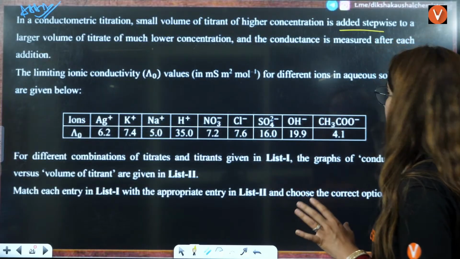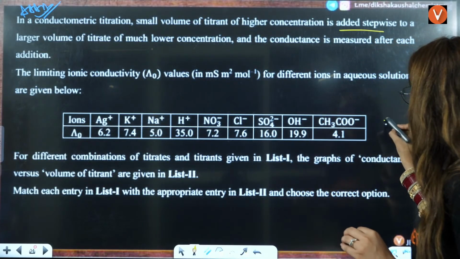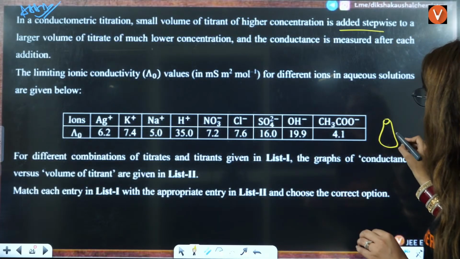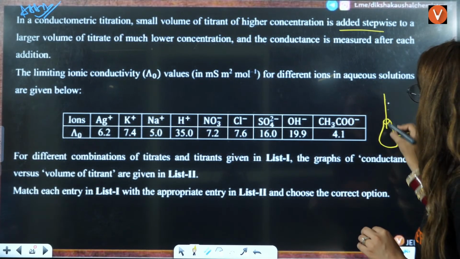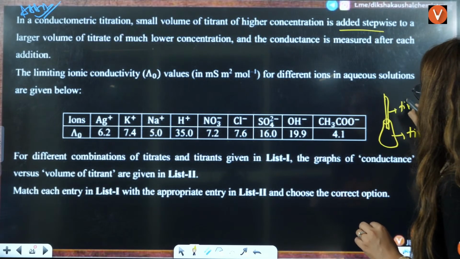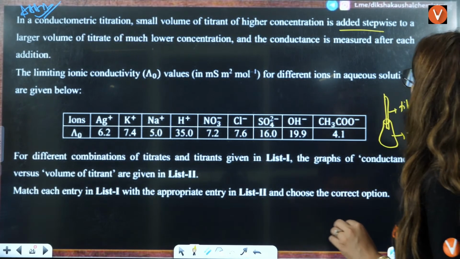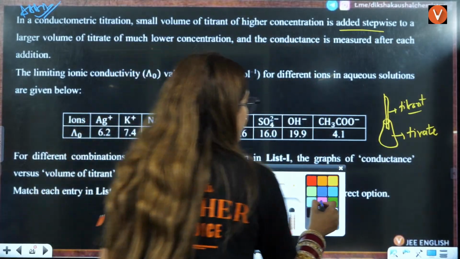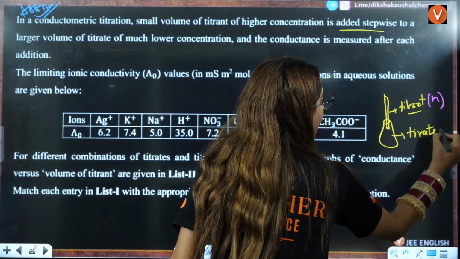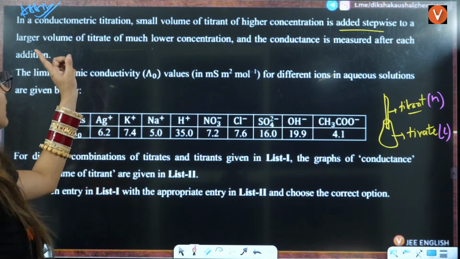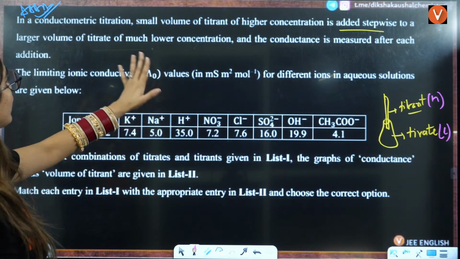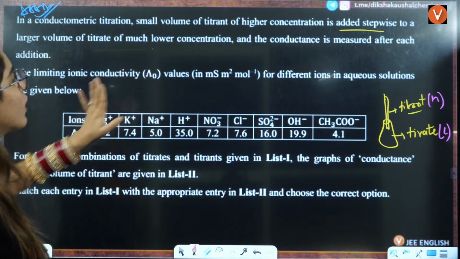Now you know what is titrant and titrate. When you talk about a conical flask, here you have titrate and this burette has titrant. Now they are saying that higher concentration is of titrant and lower concentration is of titrate, added stepwise to a large volume of titrate of much lower concentration.